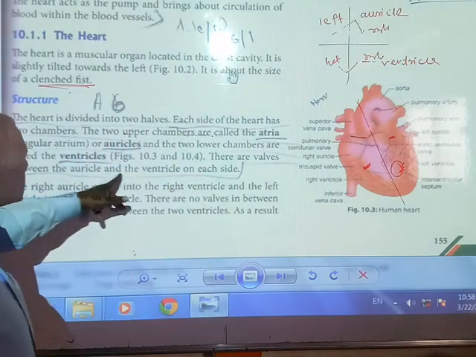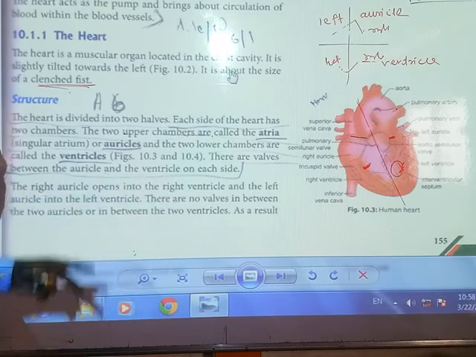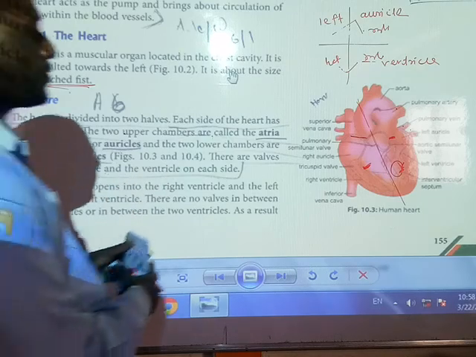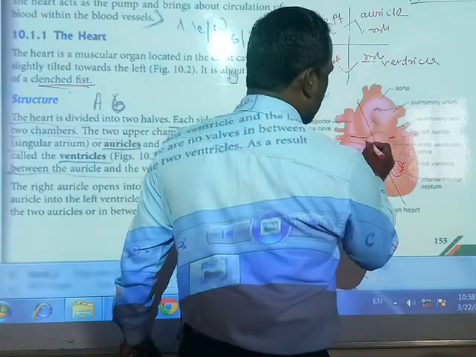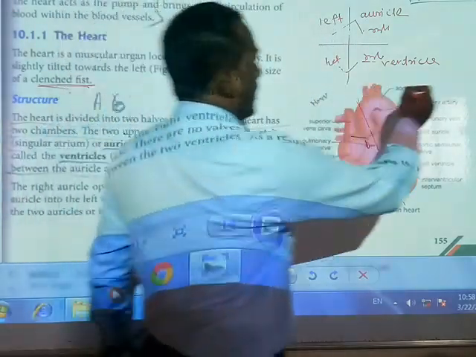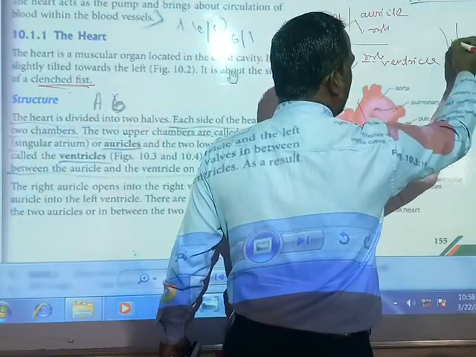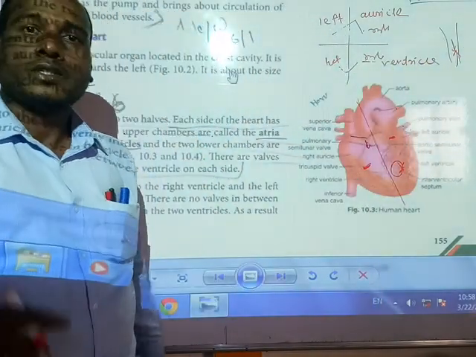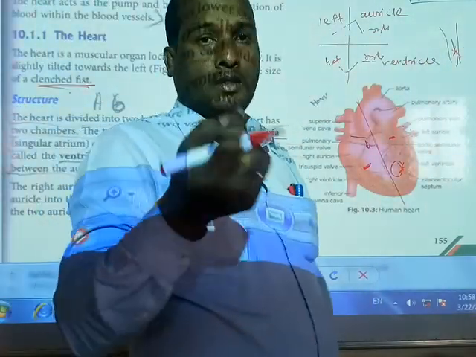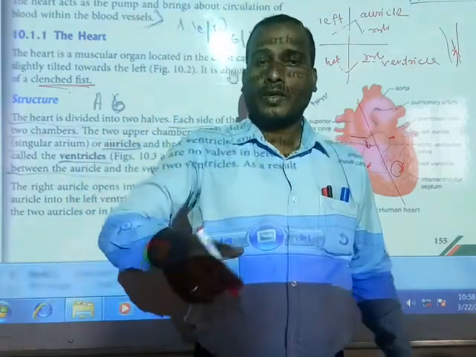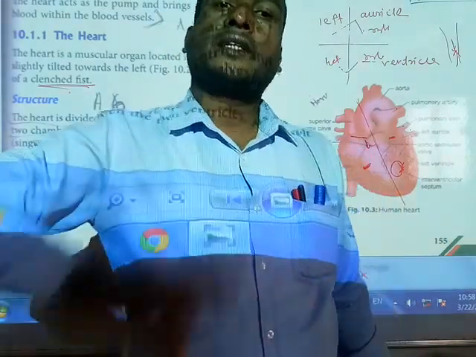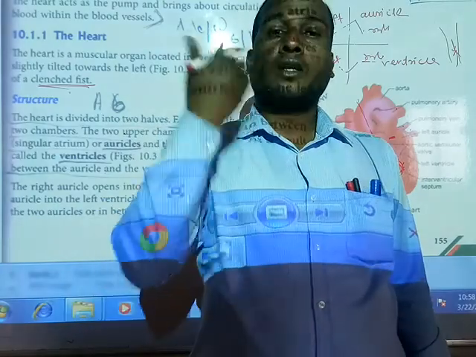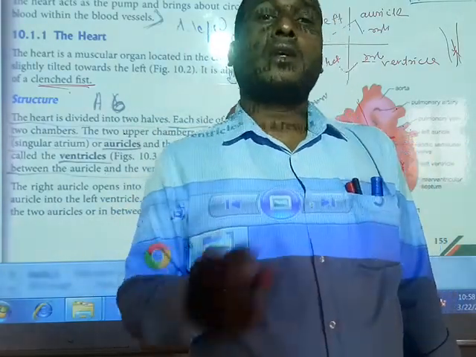Between the auricles and the ventricles in each half, there are valves. Valves mean blood can enter but cannot go back. Like your cycle valve: air can go inside but cannot come back, so that is called a valve.